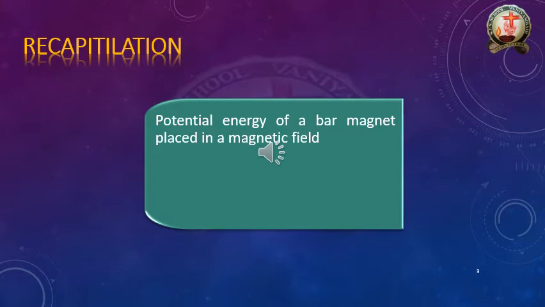We know already in the previous class we discussed the potential energy of a bar magnet placed in a uniform magnetic field. So the total concept was already explained in yesterday's class. What is the final expression? U, meaning potential energy, is equal to PB (cos theta 2 minus cos theta 1). This is the expression of the potential energy of a bar magnet placed in a uniform magnetic field.